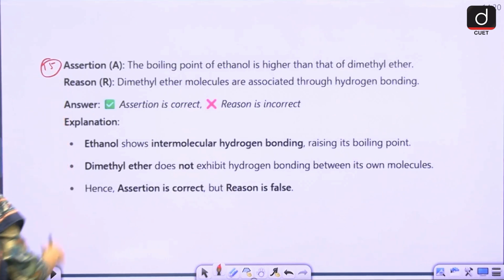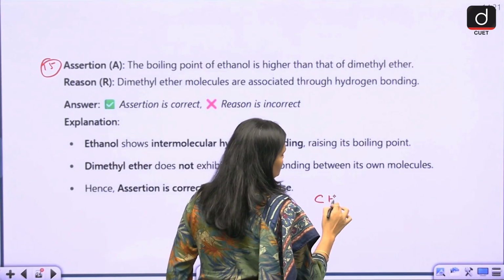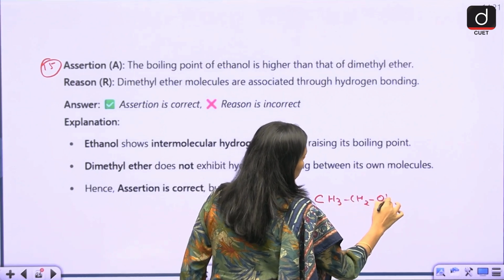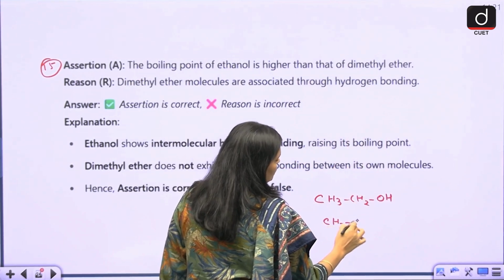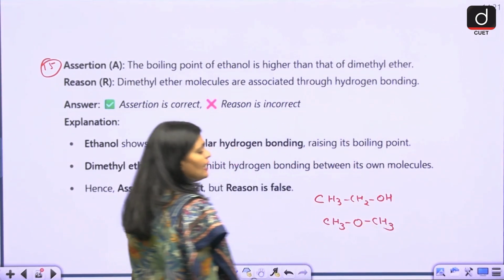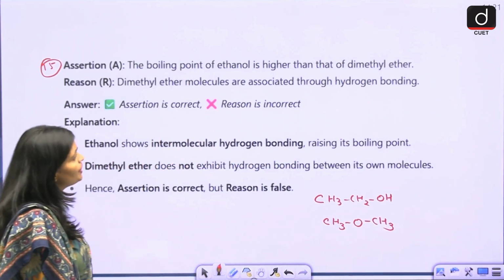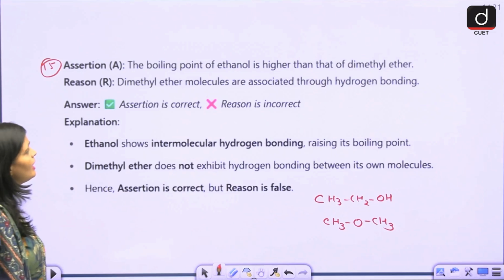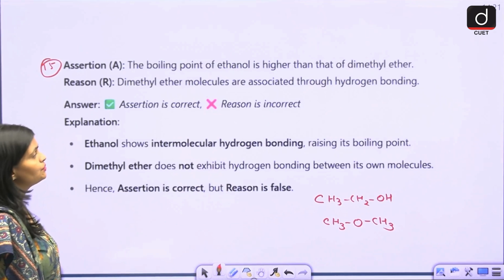Then this is question number 15. The boiling point of ethanol is higher than that of dimethyl ether. By ethanol, CH3CH2OH, this is your ethanol, and dimethyl ether, CH3OCH3. Now the question is, the boiling point of ethanol is higher than dimethyl ether. Reason: dimethyl ether molecules are associated through hydrogen bonding.